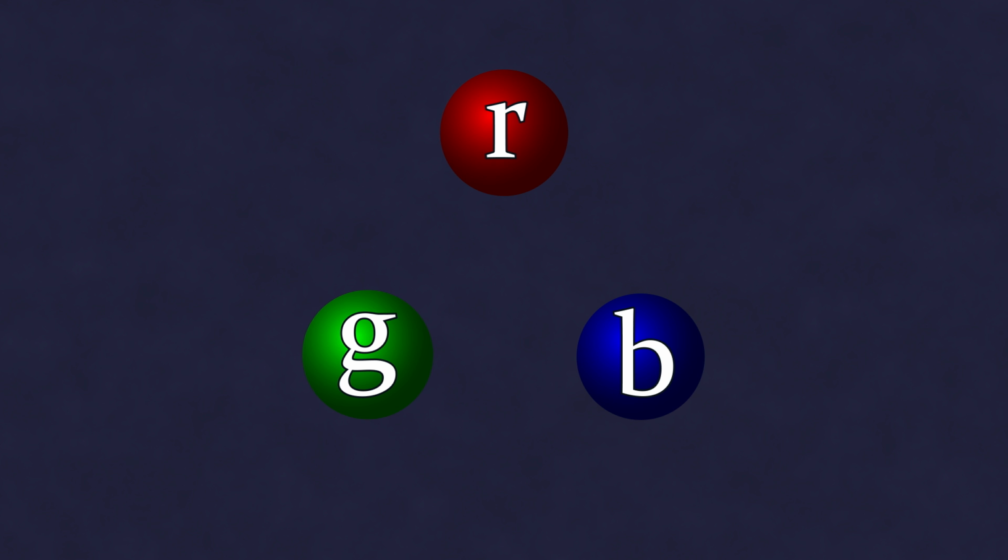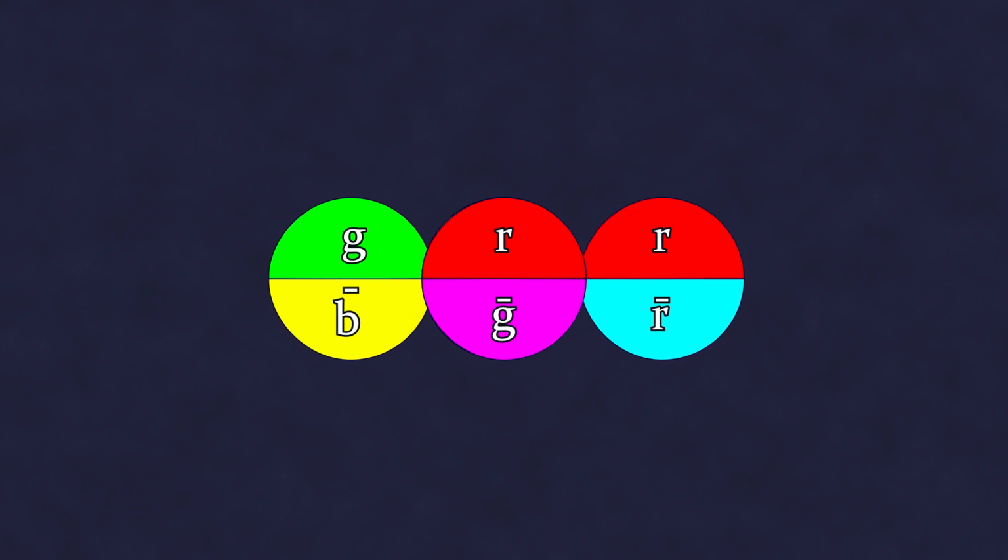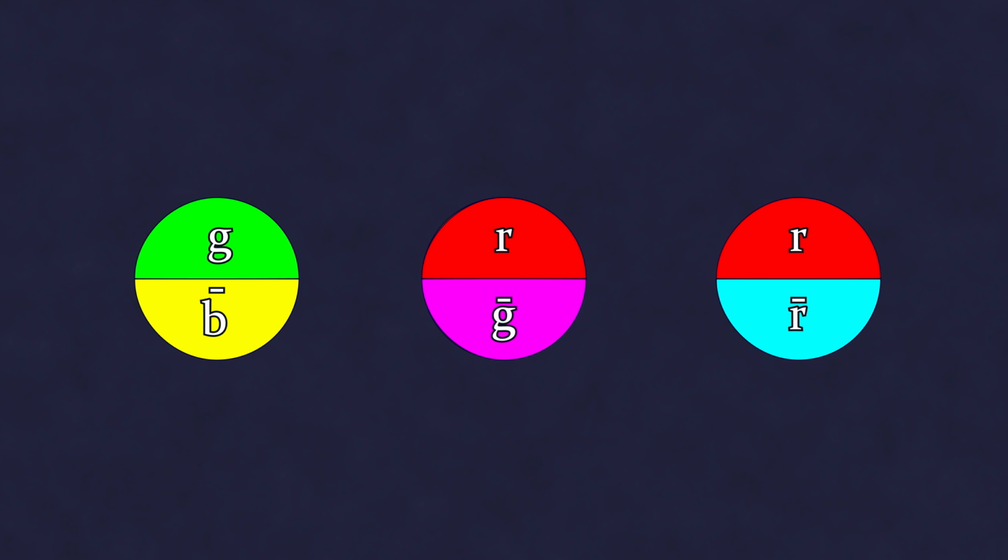I think it need not be said that all this has nothing to do with real colors. These are just names given by analogy with what we observe in the macroscopic world around us. So then, each gluon has two charges, one of which has a positive magnitude, and the other a negative one. For example, a gluon may have a positive red charge and a negative green charge, or, as physicists say, anti-green. There can also be other options, for instance, red anti-red gluon, green anti-blue, and so on.